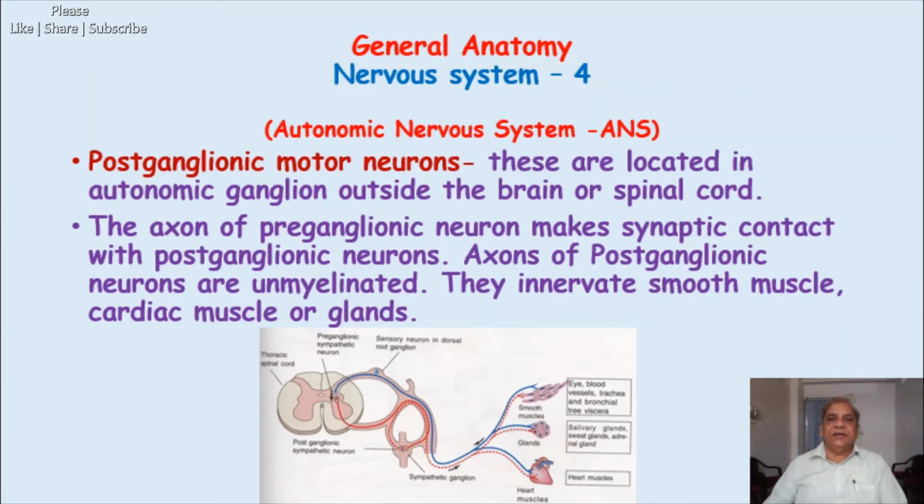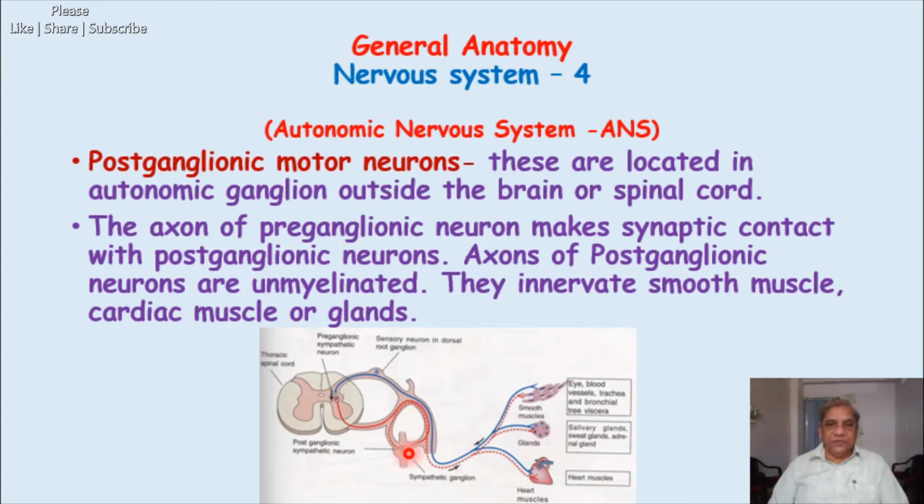Now the postganglionic motor neuron. These are located in the autonomic ganglion outside the brain and spinal cord. So this is the second motor neuron. For the sympathetic division of the autonomic nervous system, it is located in the sympathetic chain or sympathetic trunk where ganglia are present. But for the parasympathetic, it is also located in ganglia, which are associated with the various cranial nerves, or close to the organs in the pelvic cavity for the sacral outflow of the parasympathetic. But they are ganglia.